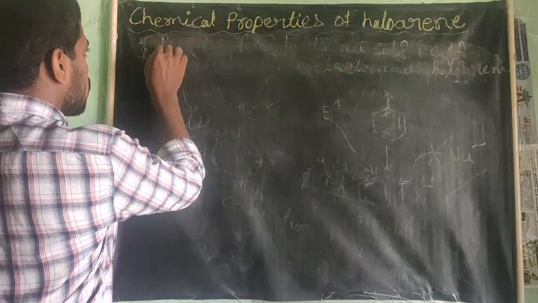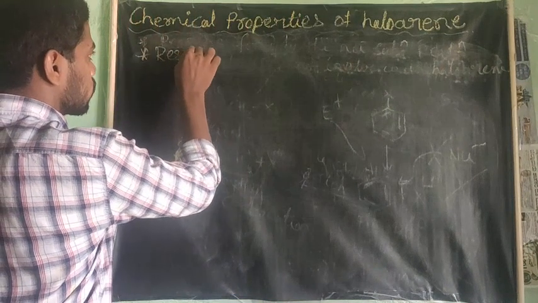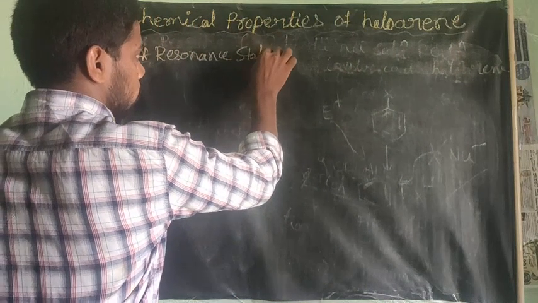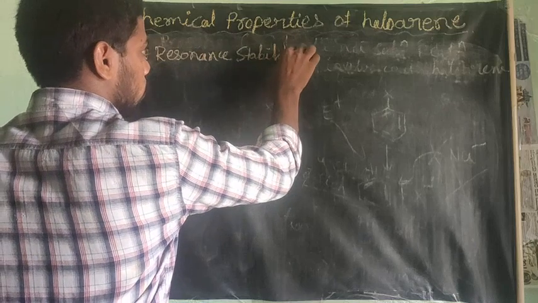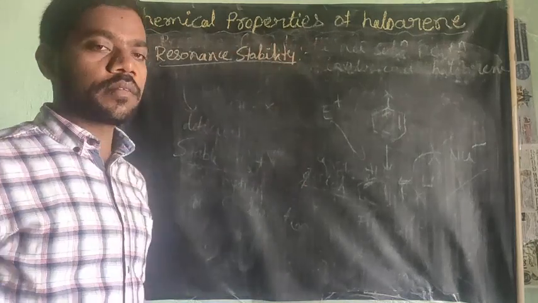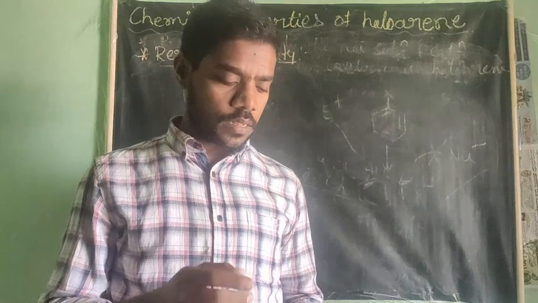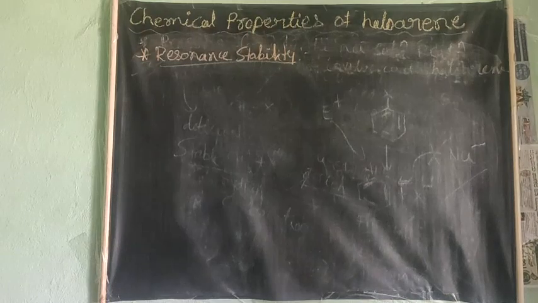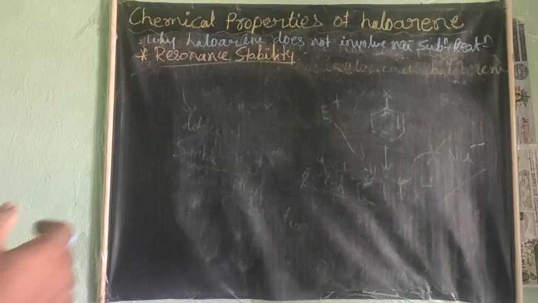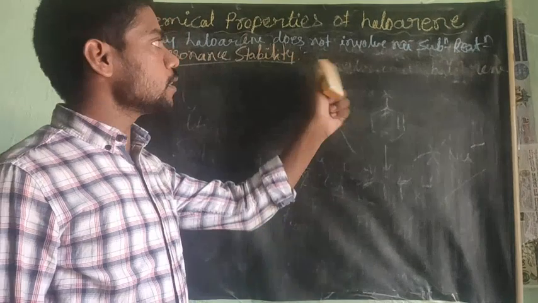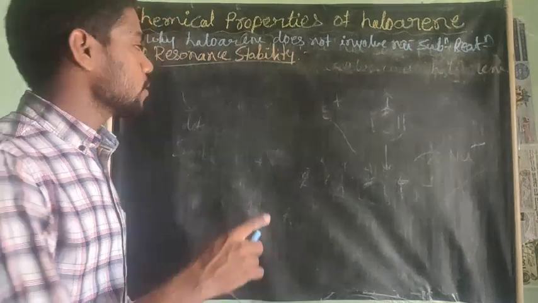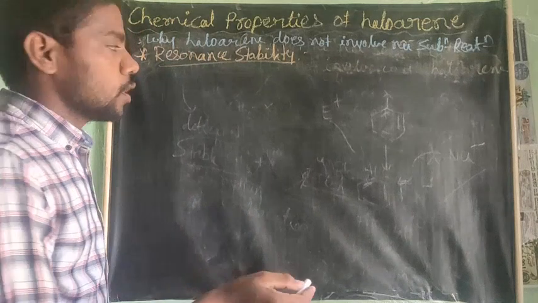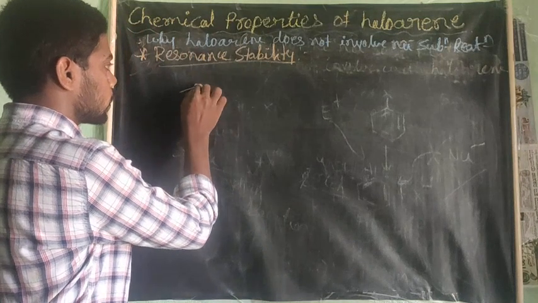First one, resonance stability. I will tell you what this resonance stability of these haloarenes is. These haloarenes do not involve in the nucleophilic substitution reaction. In that, the first one is resonance stability. What is this resonance stability? You see here, from this you are going to understand.